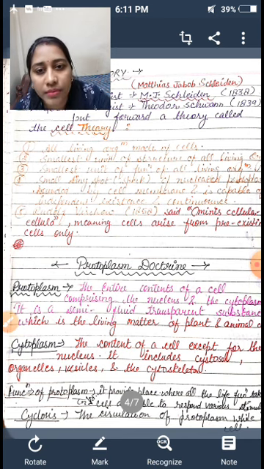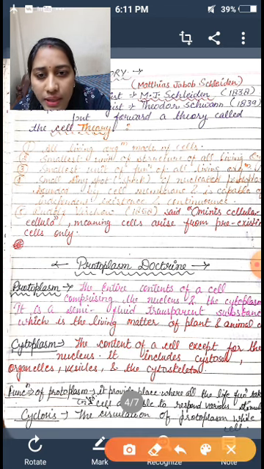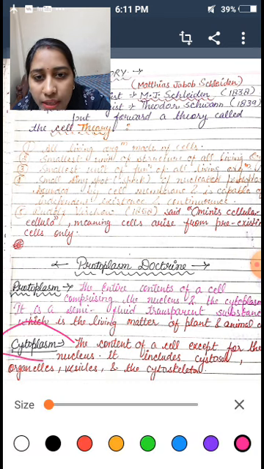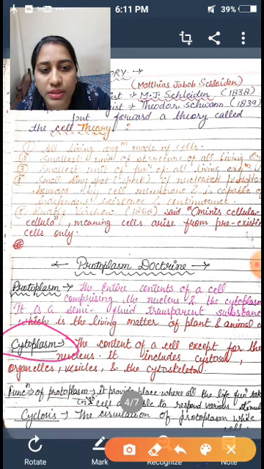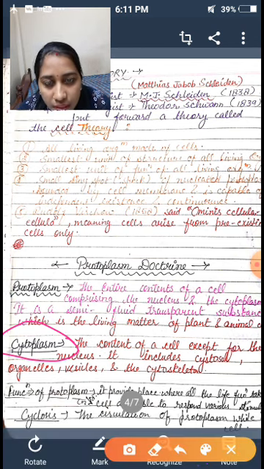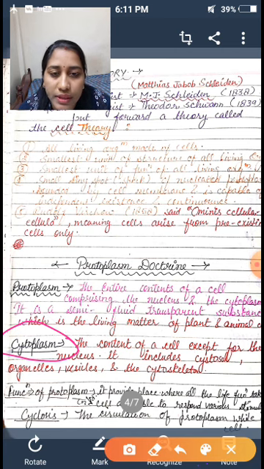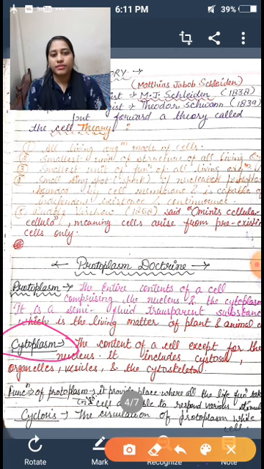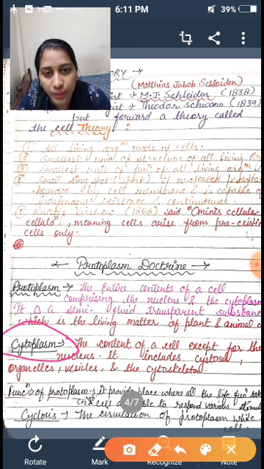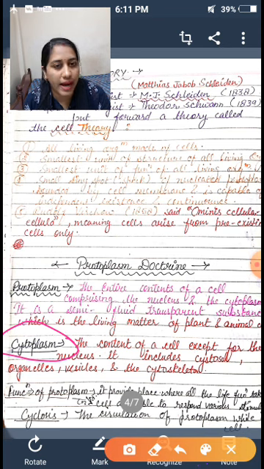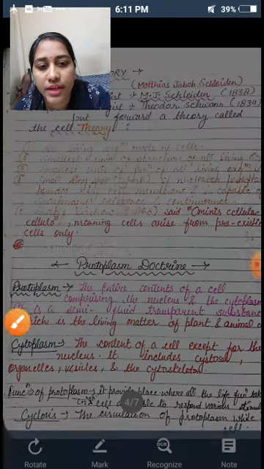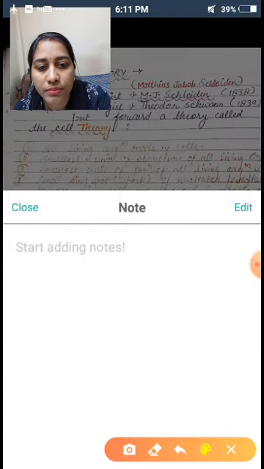Now, the next term related to the protoplasm doctrine is cytoplasm. What is cytoplasm? We can also understand it with the help of the next diagram. Firstly, the content of a cell, except for the nucleus, including cytosol, organelles, vesicles, and the cytoskeleton, is known as cytoplasm. Let's understand with the help of a diagram what is cytoplasm.